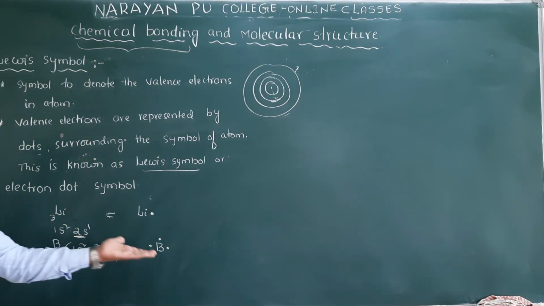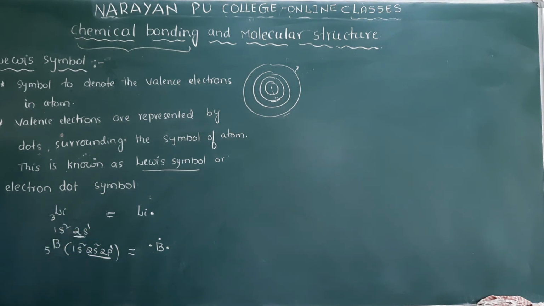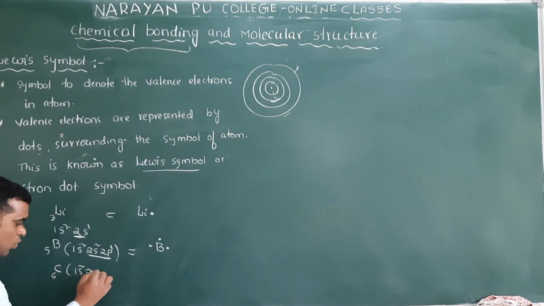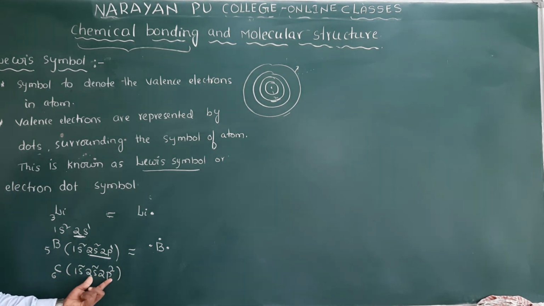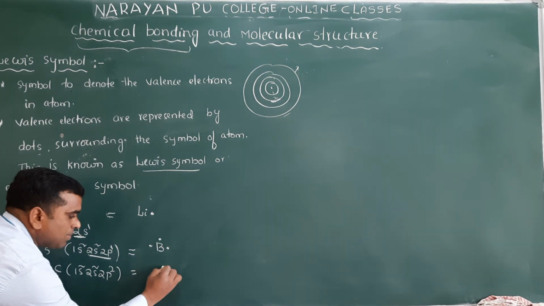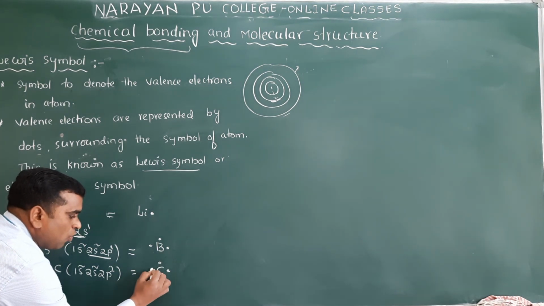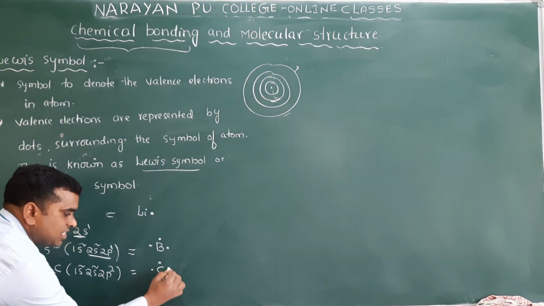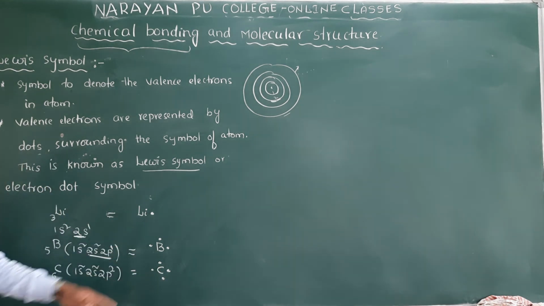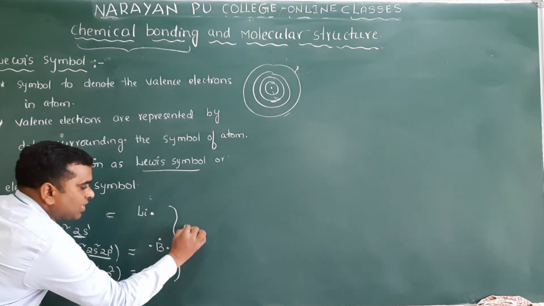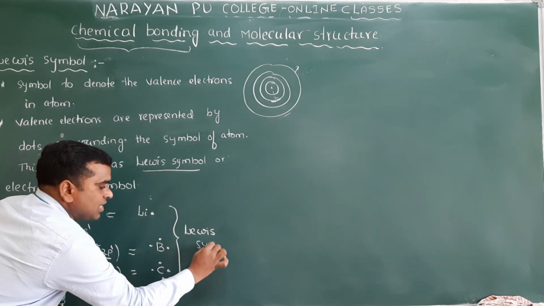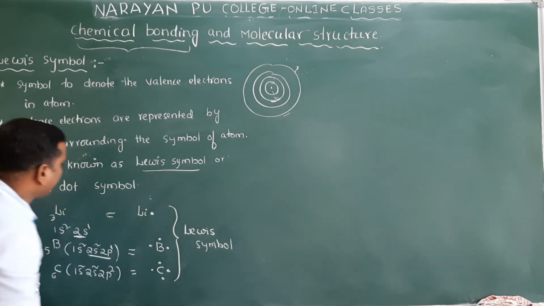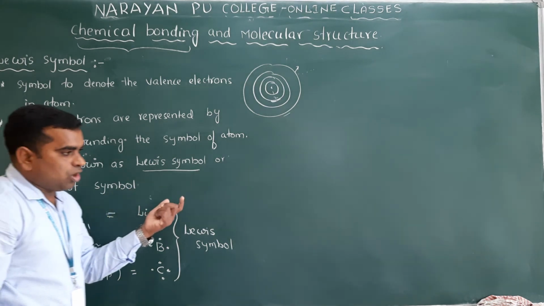Suppose you take carbon. Carbon means you know, 6: 1s2, 2s2 and 2p2. So how many valence electrons are there here? 4. So first write the symbol and write here 4 electrons. Valence electrons are represented by 4 dots, and this we will call Lewis structures or Lewis symbol. Then we can also call it an electron dot symbol.